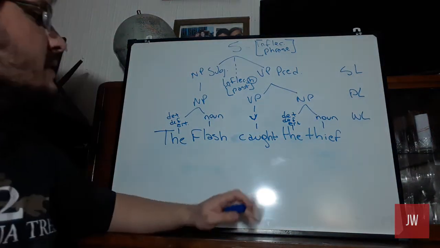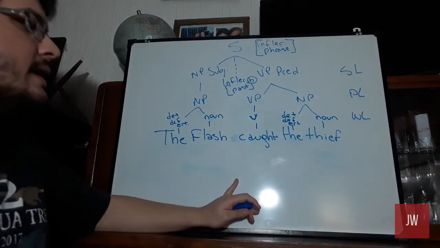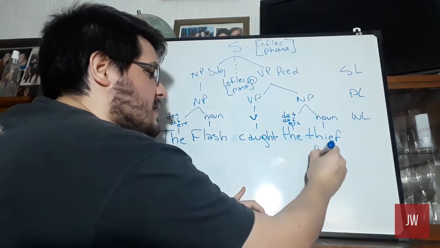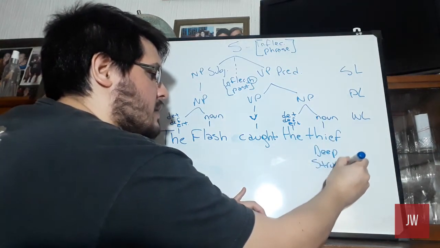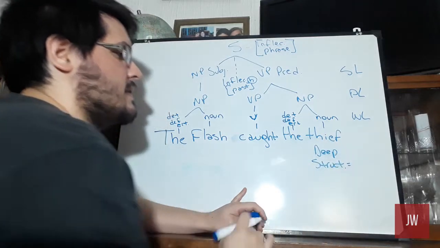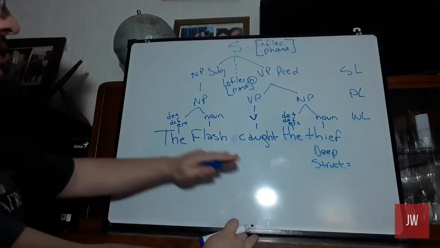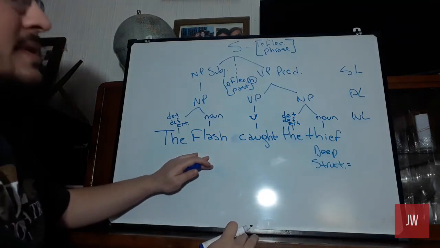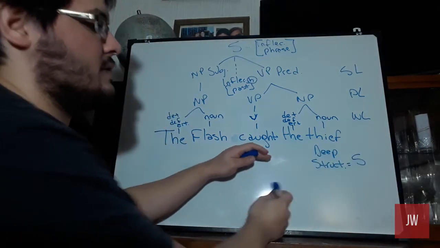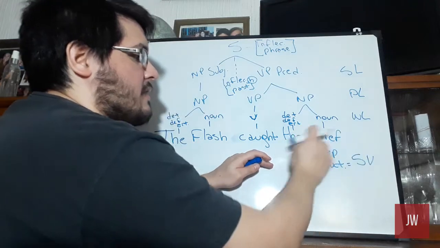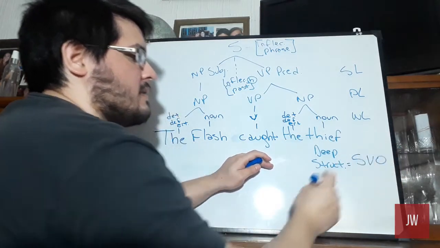Okay? This we can analyze the deep structure of the sentence. That is to say, the flash is the subject of the sentence. Okay? Caught, the verb, and the thief, the object.